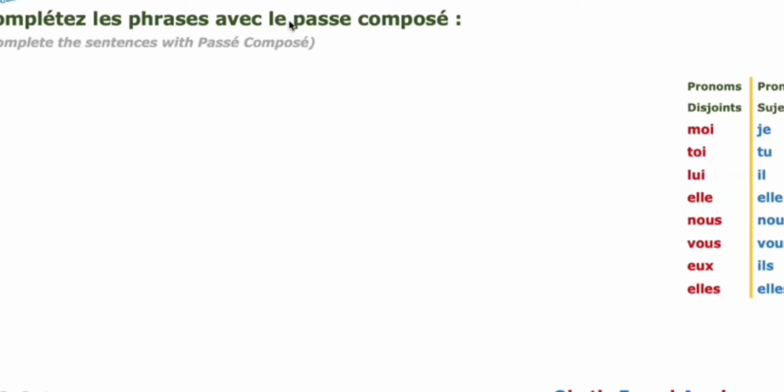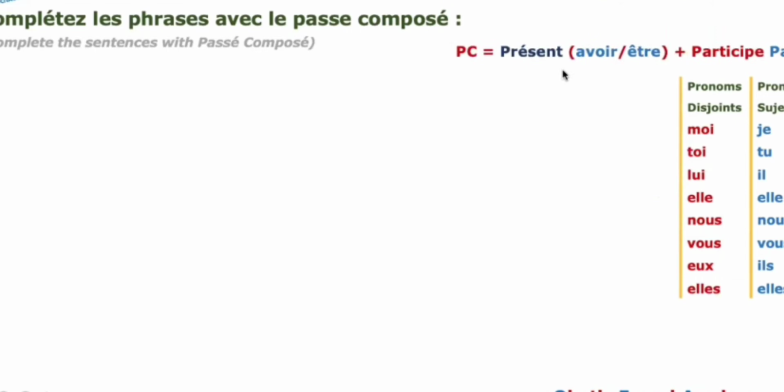So see here, the task is to put the verbs in the passé composé. See how we can write the passé composé. What are the rules for passé composé? Let's recap that also. Passé composé is the present tense of avoir or être plus the past participle. Avoir and être are used as auxiliary verbs or helping verbs. And when we have to use avoir as the auxiliary verb and when we have to use être.